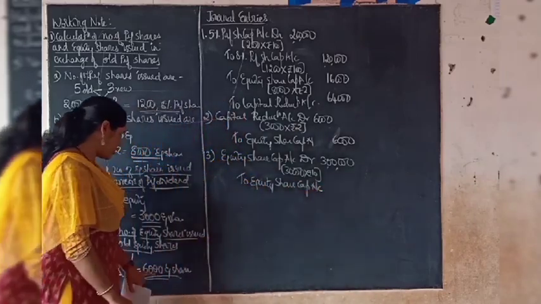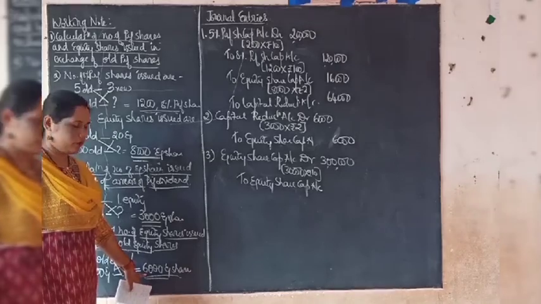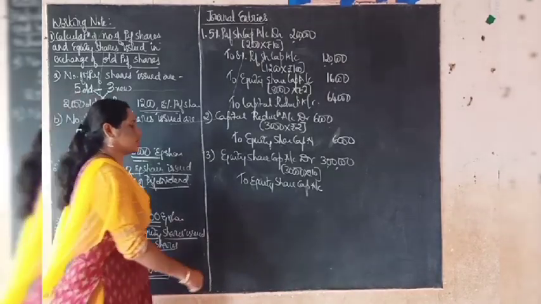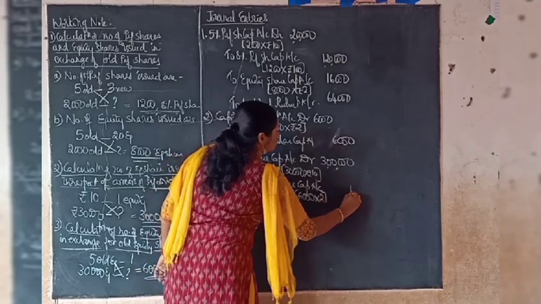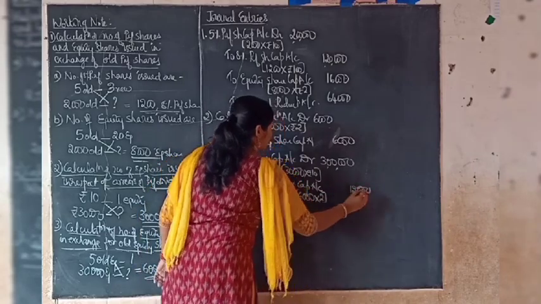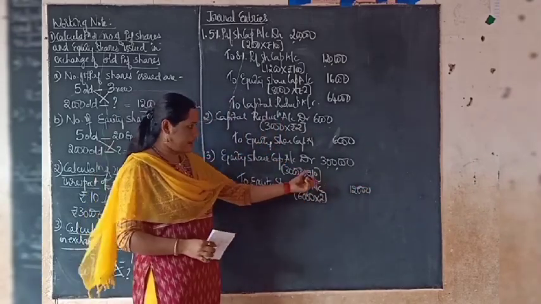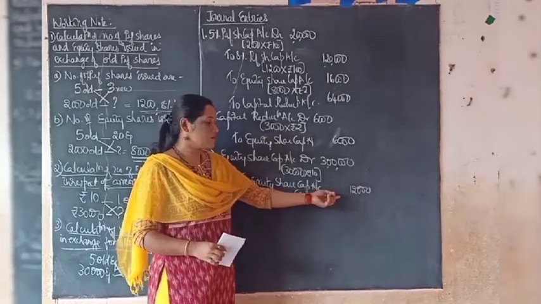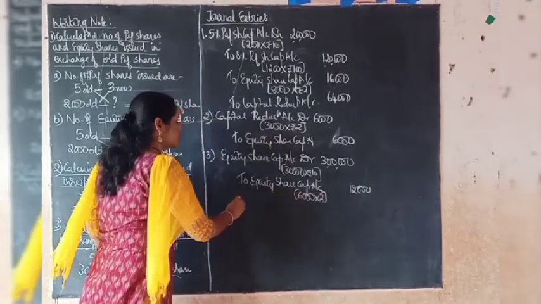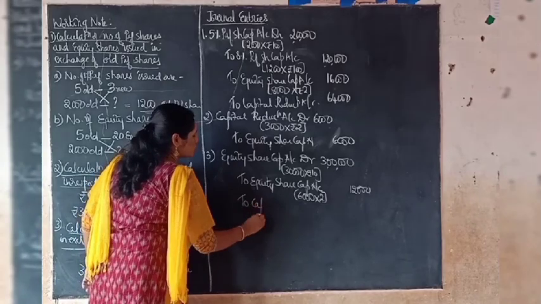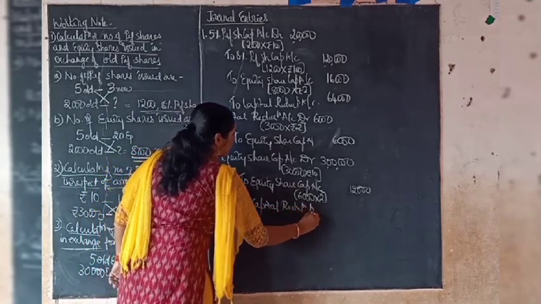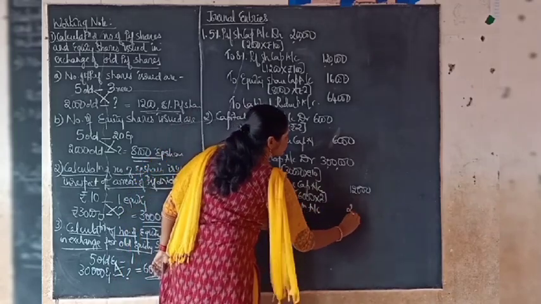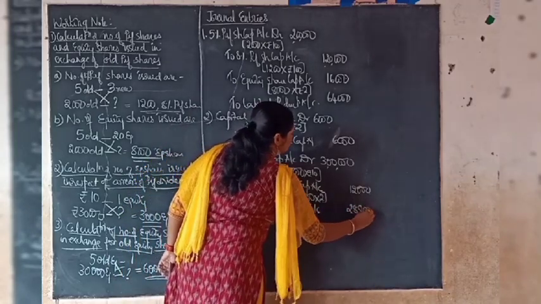Now the company is going to issue 6,000 equity shares of rupees 2 each. So 6,000 into 2, which comes to 12,000. Then here if we compare, still 2,88,000 amount remains. So that should be transferred to capital reduction account. So to capital reduction account, remaining balance, that is 2,88,000.